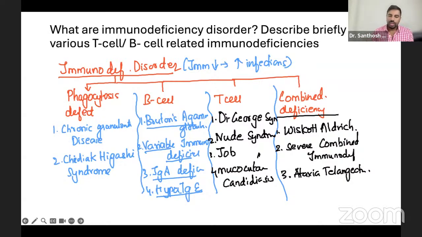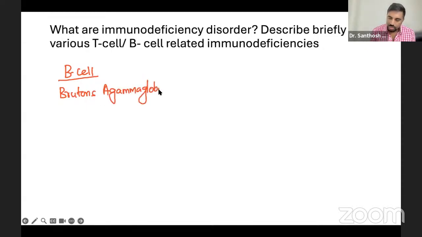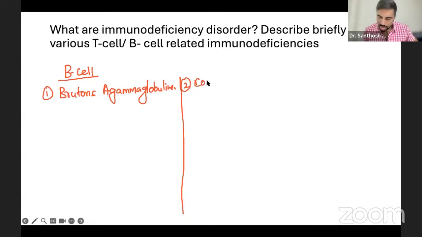Now we will talk about T cell and B cell individually. First let's talk about the B cell; we'll start with B cells and then go to T cells. In B cell disorders, the first one, as we told, is Bruton's agammaglobulinemia. We will write everything here itself. The other one is common variable immunodeficiency.